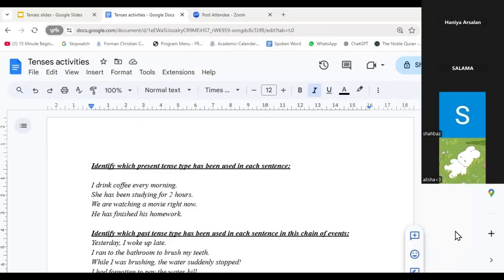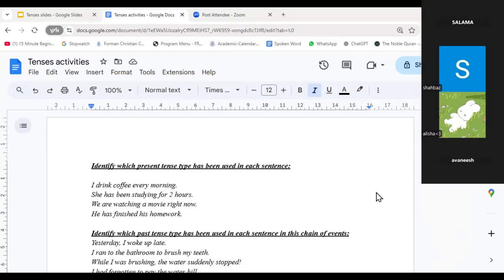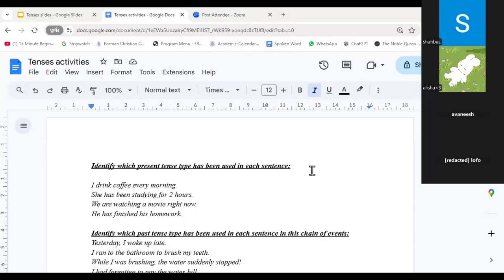Pratna, what do you think? What about Hanya? Alicia, what do you think? Avanish, what do you think? Present perfect, all right. Anybody else? Present perfect, right.